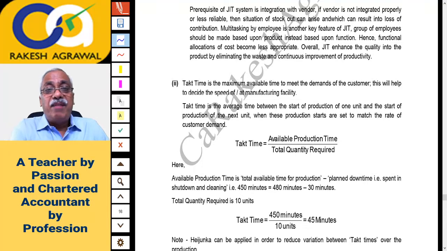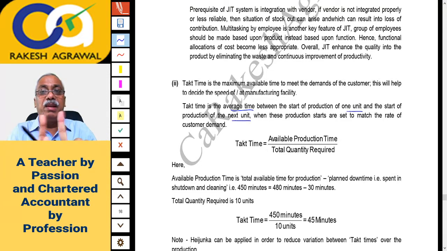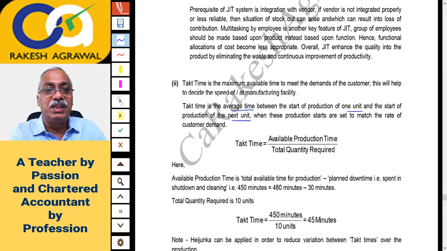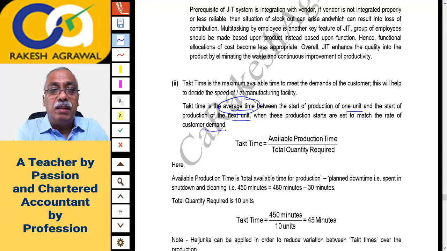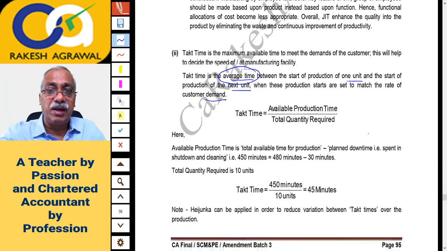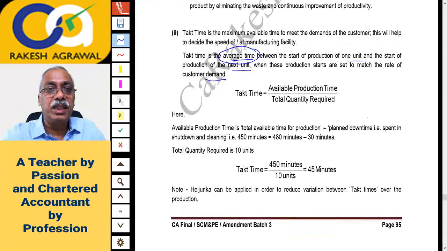Takt time is the average time between the start of production of one unit and the start of production of the next unit. Means time available between two units, one unit completed, another unit started. That is average time per unit. Basically it is average time per unit. When these production starts are set to match the rate of customer demand, means what speed you have to set for production to match the customer demand if you want to fulfill the customer's demand. This is the way the institute has explained.